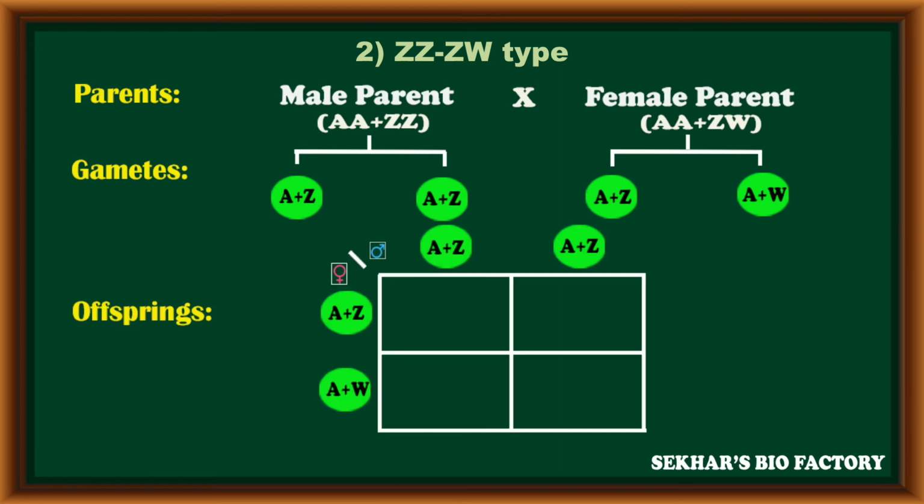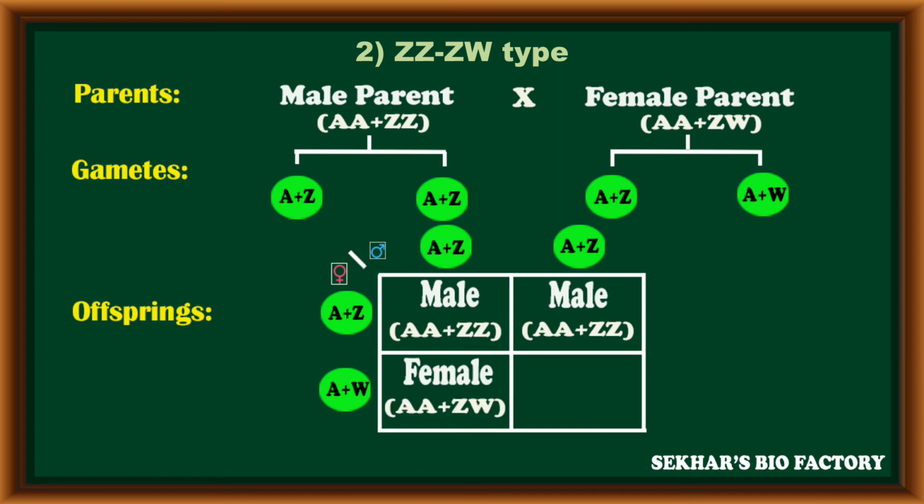So during gametic fusion, the first offspring, because of two Z chromosomes, becomes male. The second offspring also, because of two Z chromosomes, becomes male. The third combination receives one Z chromosome from the male gamete and a W chromosome from the female gamete, so it becomes female.